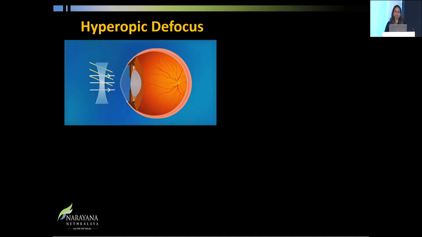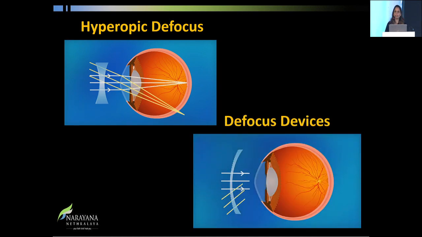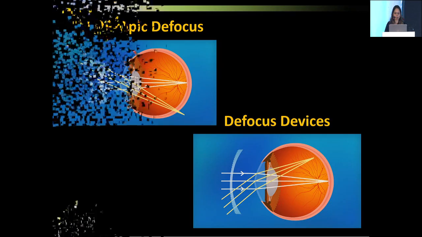So what do you mean by hyperopic defocus? When you are using single vision glasses, the central part is focused on the retina, but the periphery gets focused beyond the retina. That is a hyperopic defocus, and that is the reason why these patients can have myopia or axial elongation. That is important. And for that come the defocus devices, where peripherally, there are certain areas of defocus in your glass which cause a myopic defocus, and this myopic defocus can prevent your number from going up, and that is the concept behind these devices.